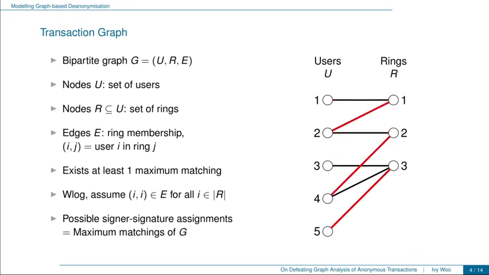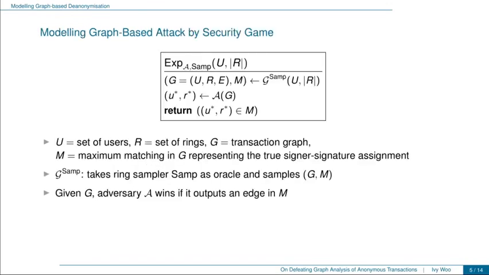And now I'm showing another maximum matching, and this one says that user 2 is the real signer of ring 1, and so on. Now to model graph-based de-anonymization attacks, we introduce the following security game. In the experiment here, GSAM inputs the set of users and the number of rings and outputs a transaction graph G together with a maximum matching M in G, which represents the true signer-signature assignment. Note that the randomness of the output graph G depends on the ring sampler that is used.